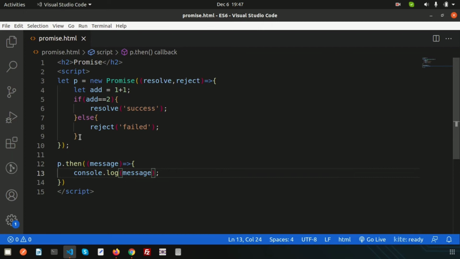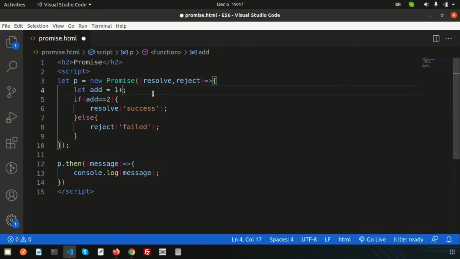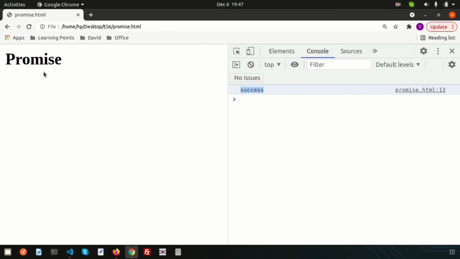Okay, now this is true. So if I just go here and refresh this, we get the success. Now if I change this to 2, that means 1 plus 2 equals 3, so it will not resolve, it will go under reject. That time also, when I refresh this, we get the error: uncaught in promise, failed, right?